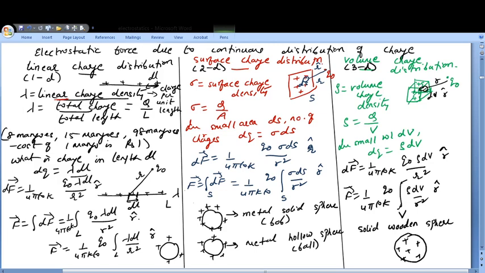So this is just a concept. This concept we are going to use afterwards. This integral, what you are seeing, we are not giving you to evaluate it. It is just a way that you can calculate the total force.